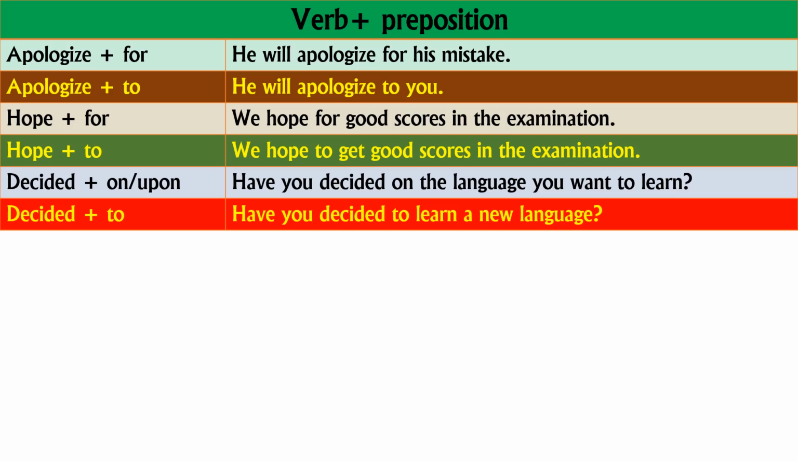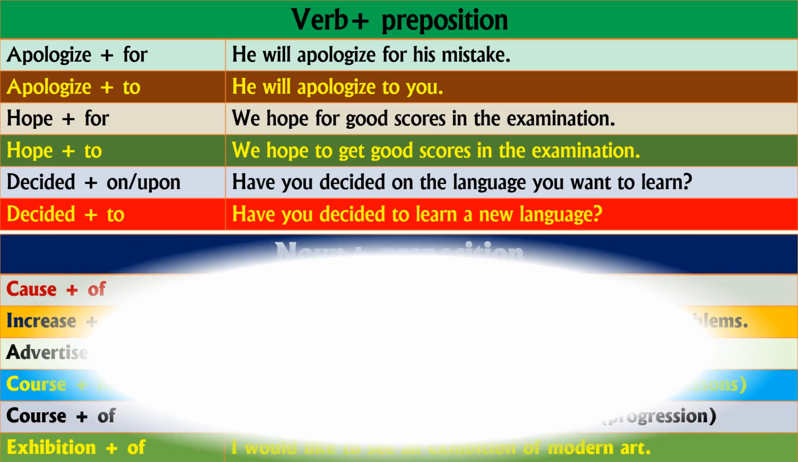So apologize for, apologize to: he will apologize to you. Hope for: we hope for good scores in the examination. Hope to: we hope to get good scores in the examination. Decided upon, decided on: have you decided on the language you want to learn? So this is what we see as verb plus prepositions, right? So these always come together, so we call these compound prepositions. Decided plus to: have you decided to learn a new language? So these are the words, verb plus prepositions.